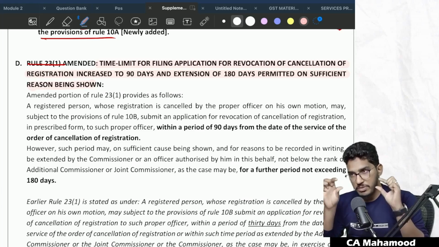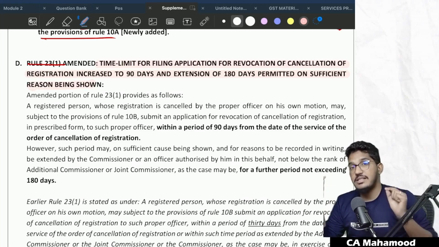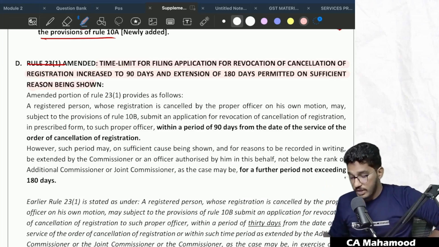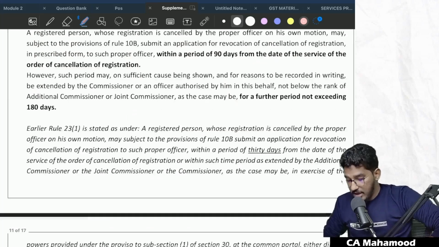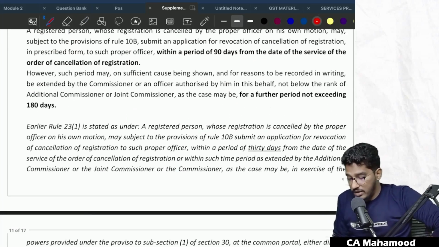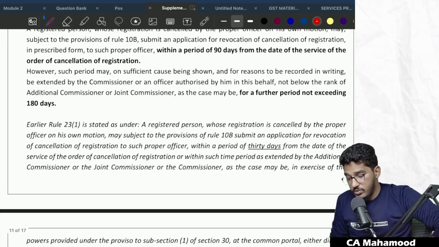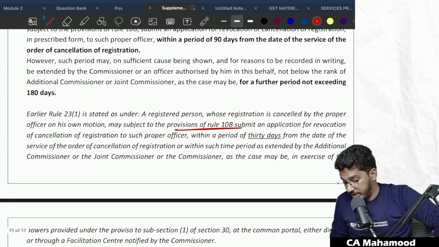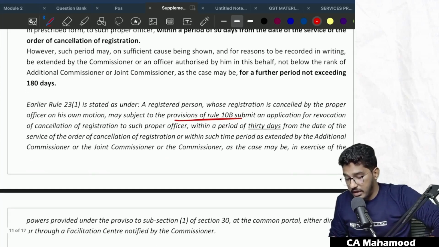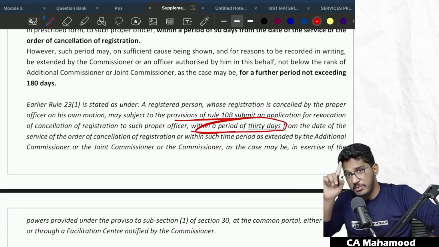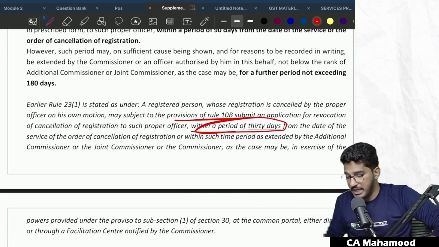Earlier, the time limit used to be very less. Now they have increased that time limit for making an application for, sorry, application for revocation of cancellation. So first I will tell you what the earlier rule is. Earlier rule: a registered person whose registration is cancelled by the proper officer on his own motion may, subject to the provisions of Rule 10B, that is Aadhaar authentication, submit an application for revocation of cancellation of registration to such proper officer within a period of 30 days.